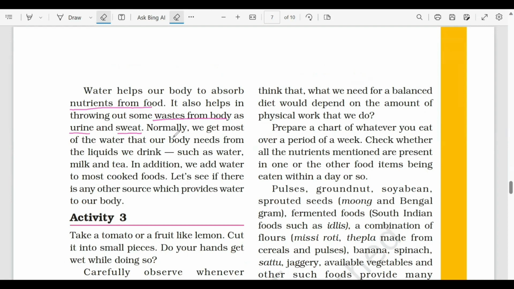So normally we get most of the water that a body needs from the liquids that we drink, such as water, milk, tea. ये enough है हमारे body के liquid requirement, water requirement को fulfill करने के लिए. और उसके बाद भी हम जितने भी food बनाते हैं, that we are adding water into it. Okay, so let's see if there is any other sources that provide water to our body. Okay, apart from our food, apart from our drinks, what are the different sources by which water is provided to our body? Let's proceed.